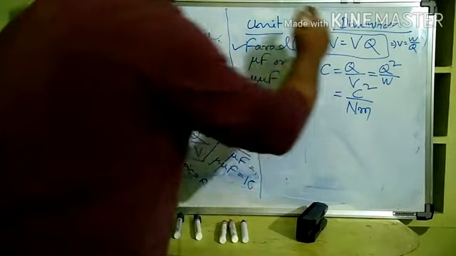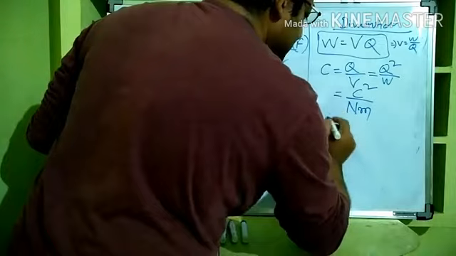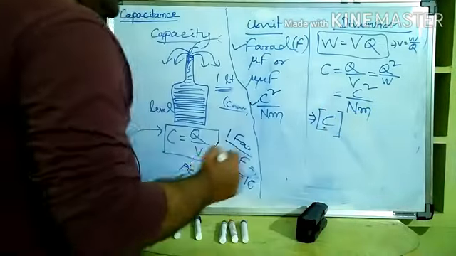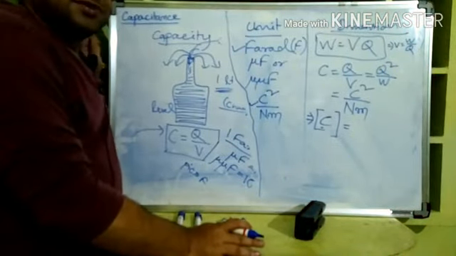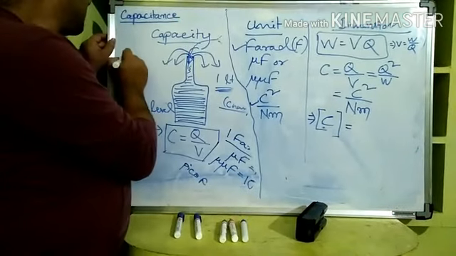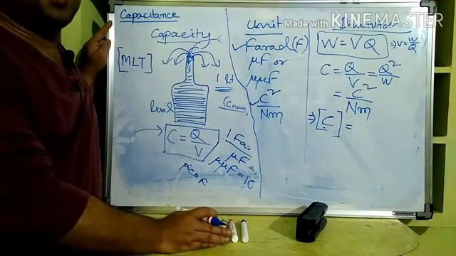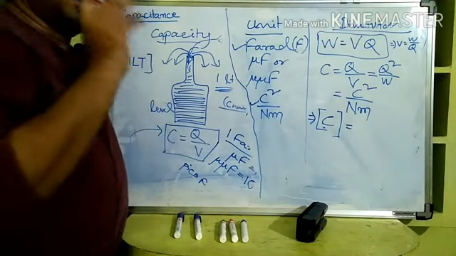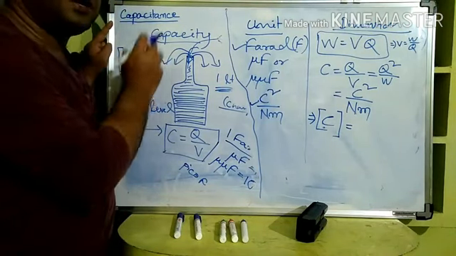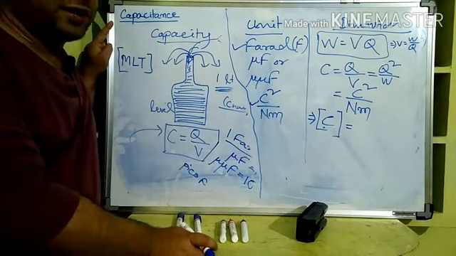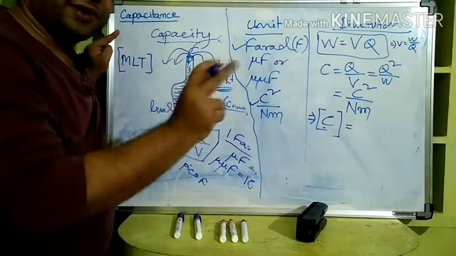Now what's the dimension of capacitance? Here let us mention one thing. You remember all the dimensions we were expressing in terms of mass, length and time as far as the mechanics part of physics was concerned. But among the 7 fundamental quantities, basic quantities, not derived ones, we had defined mass, length, time, and ampere for current.